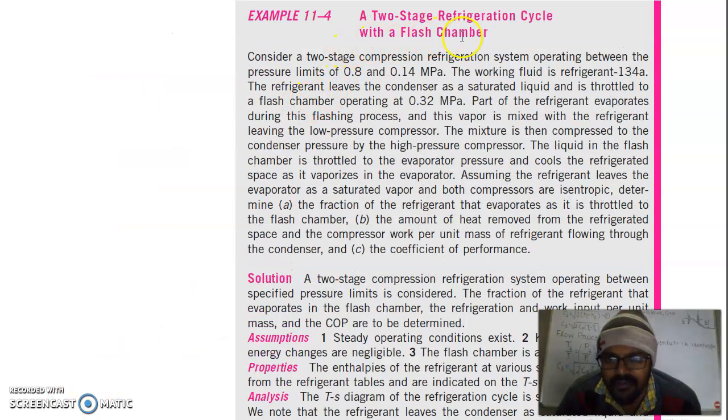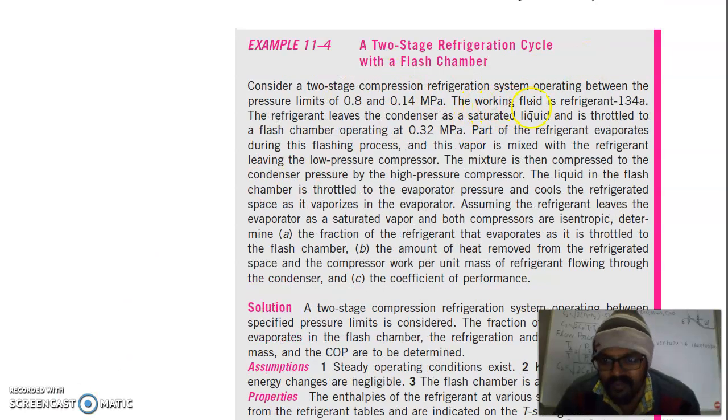We will take a two-stage refrigerant cycle with a flash chamber. Consider a two-stage compression refrigerant system operating between pressure limits of 0.8 and 0.14 megapascal. The working fluid is refrigerant R134a. The refrigerant leaves the condenser as a saturated liquid and is throttled to a flash chamber operating at 0.32 megapascal. Part of the refrigerant evaporates during the flashing process, and this vapor is mixed with the refrigerant leaving the low pressure compressor. This mixture is then compressed to the condenser pressure by a high pressure compressor. The liquid in the flash chamber is throttled to evaporator pressure and cools the refrigerated space as it vaporizes in the evaporator.